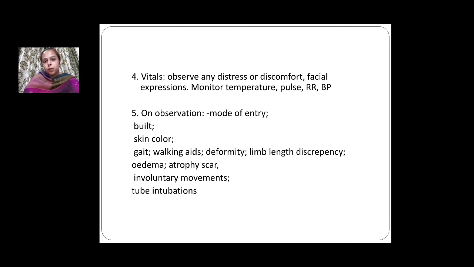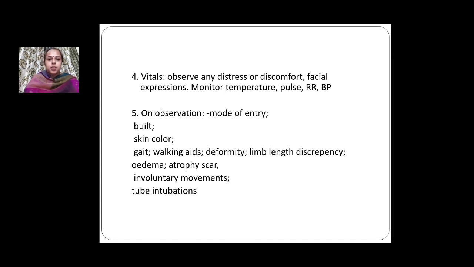Next, build should be noted. What is the build? Ectomorphic, endomorphic, or mesomorphic should be noted. Skin color determines a lot. We have to note down whether the skin color is normal, or pale, or has blue discoloration. Next, walking patterns are noted. Any gait deformities, walking aids if he's using. This tells a lot about the deformity, if any, or limb length discrepancy. If we come to know about any deformity, then we have to do a detailed assessment and note down these things.